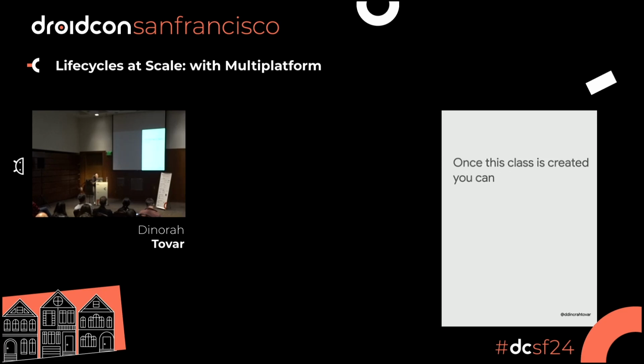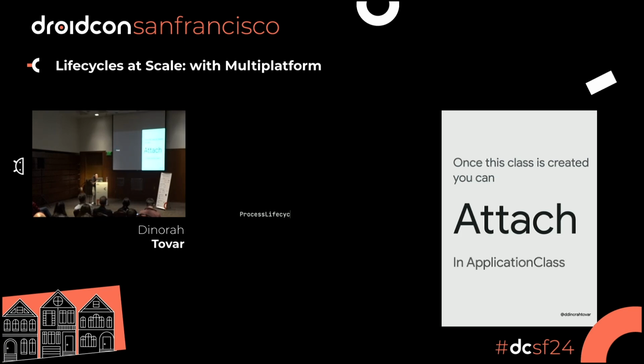The only thing that you need to do is attach this type of class to something, right? So you can attach it to the application class using process lifecycle owner and add this observer. This gives you the chance to have that information of the lifecycle in your general application.